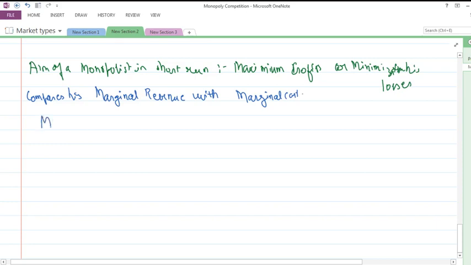If MR is greater than MC, then he could be earning profits, and so the monopolist will increase his production.